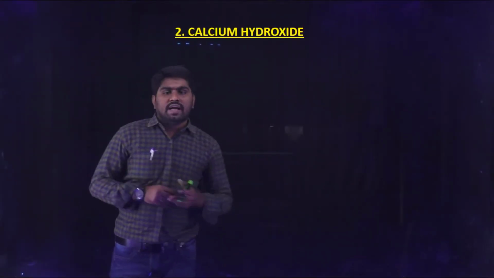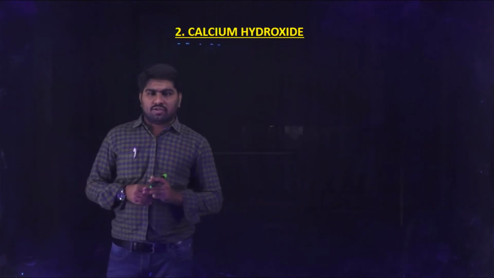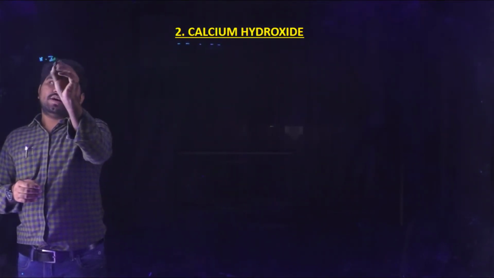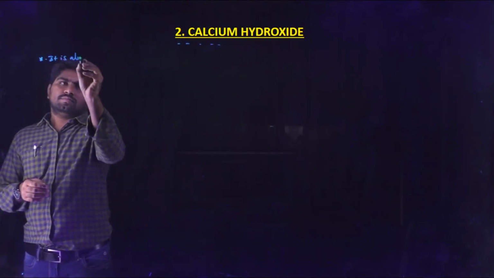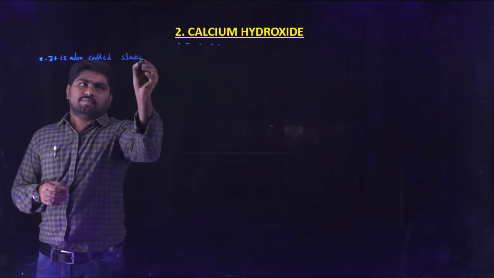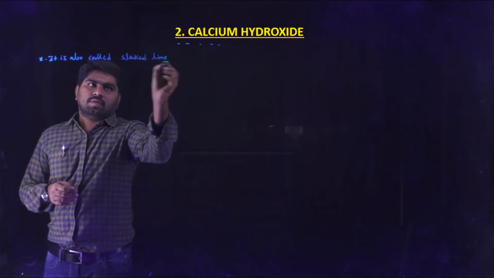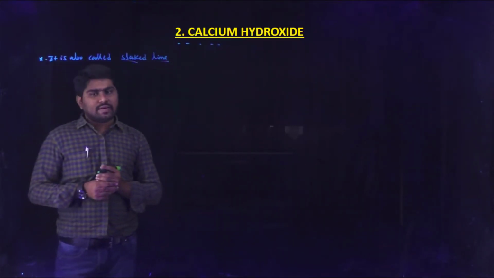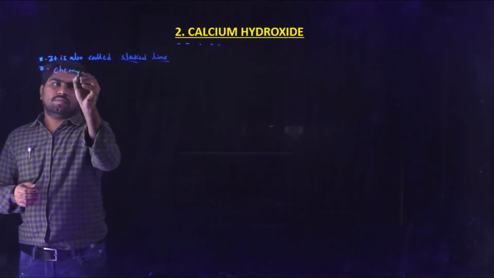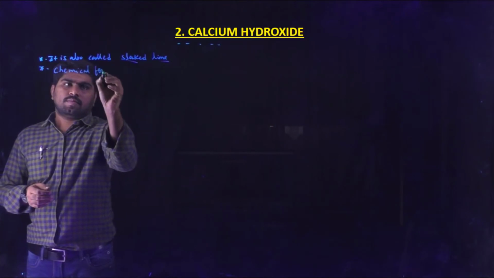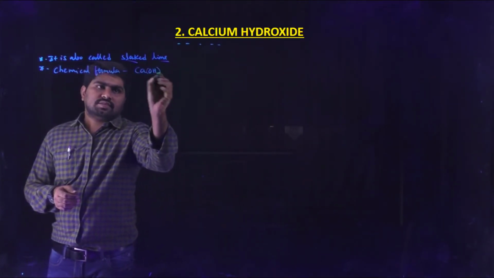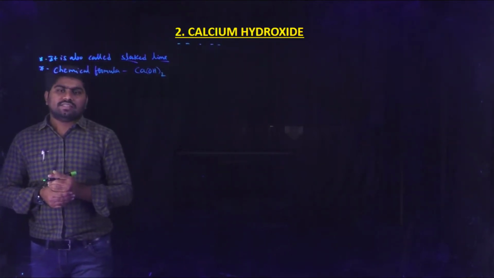Now coming to the second compound, calcium hydroxide. I am writing that here. It is also called slaked lime. The name of this compound is slaked lime. Okay, so the chemical formula is Ca(OH)2. Chemical formula Ca(OH)2.